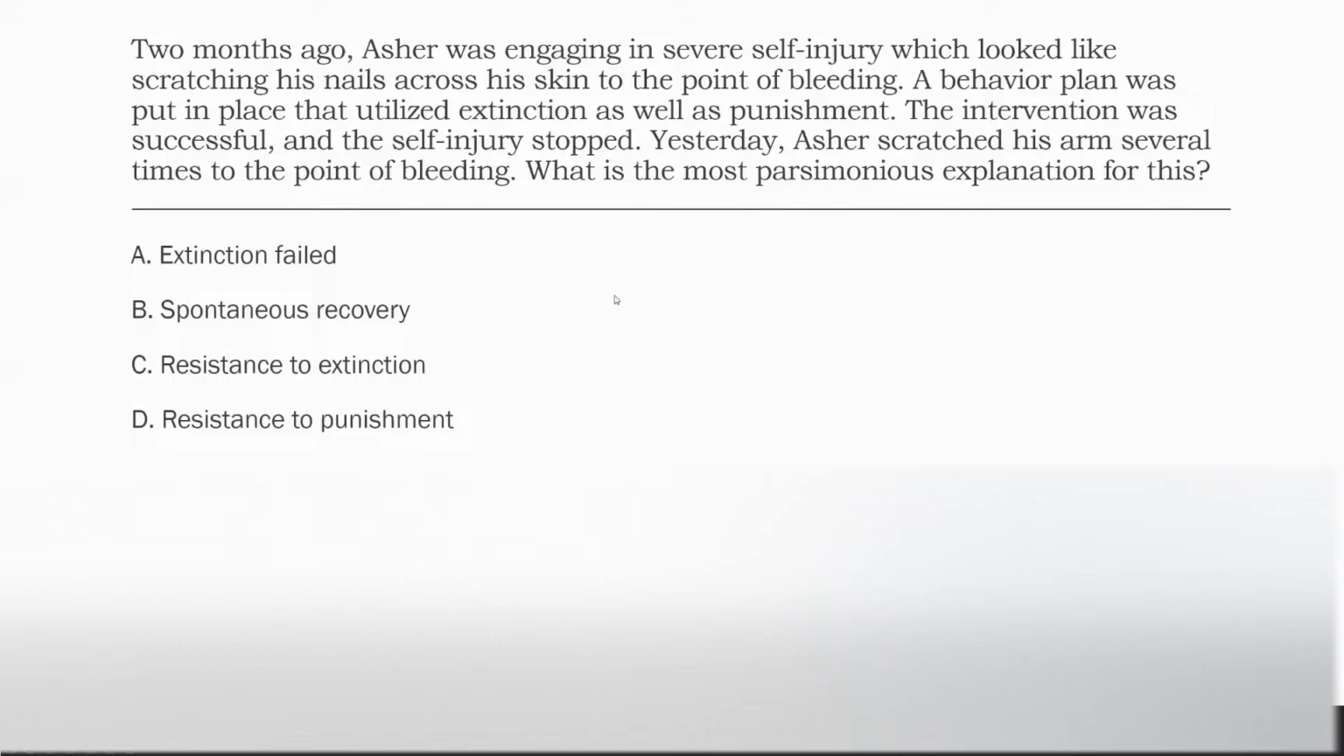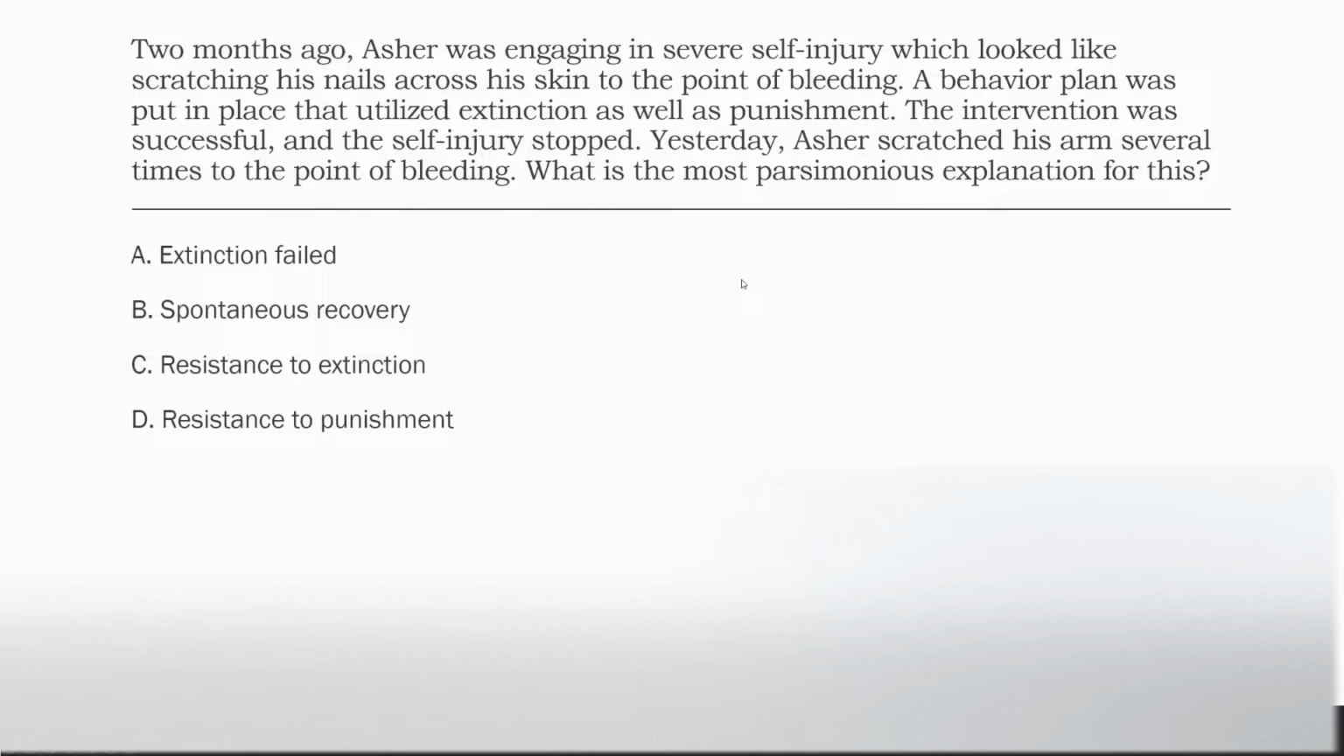As a behavior analyst, you're going to be dealing with these situations a lot. You need to explain to parents why things are occurring. When we explain why things are occurring, we use operant language, behavior-based language. We avoid mentalisms. So in this case, we're going to use one of our behavioral terms as our parsimonious explanation. Are we going to say extinction failed? Well, no, we know the intervention was successful, so extinction was also successful, so we can eliminate A. Are we going to say spontaneous recovery? Yeah, that's a pretty parsimonious explanation, right?